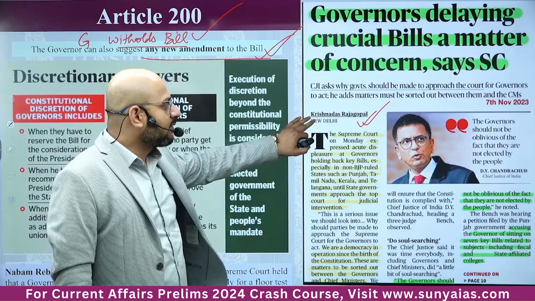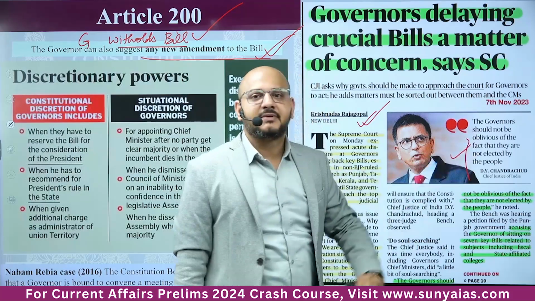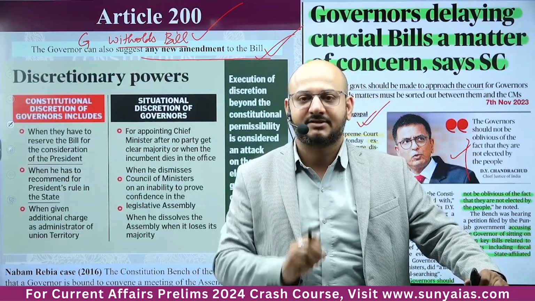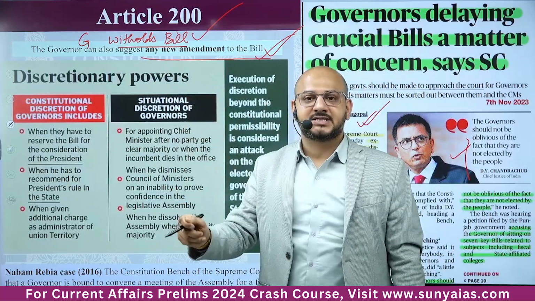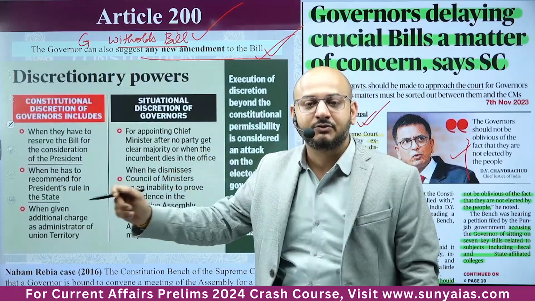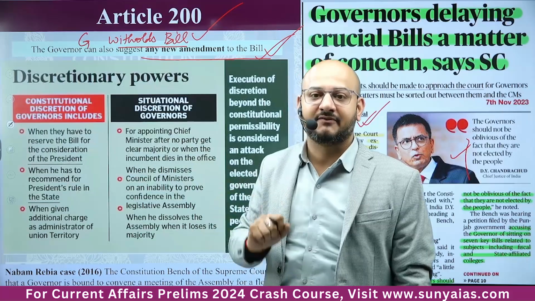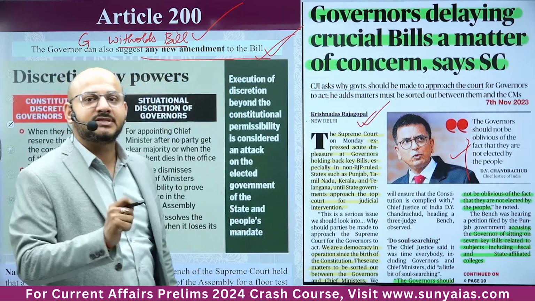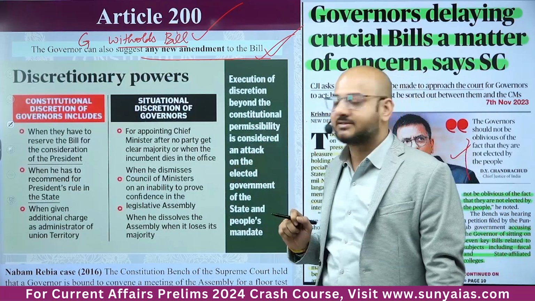Here the Supreme Court said that the governor should not be oblivious of the fact that they are not elected by the people. Therefore, the elected representatives of the state are deemed to make certain laws. The bill must be passed. If the legislature has passed the bill, then it should become a law. It should be executed. Getting the point? Here the governor is not an elected representative. Rather, one must understand the governor has to complete a dual role, one being the representative of the central government, the other being the constitutional head of that particular state.